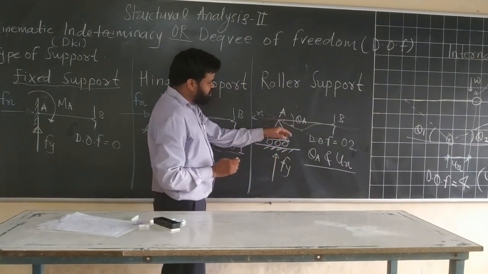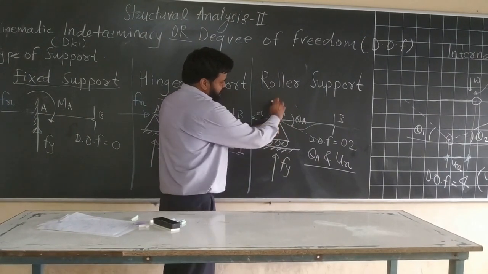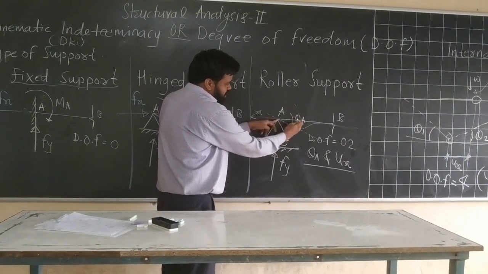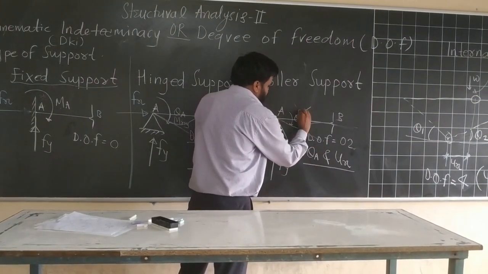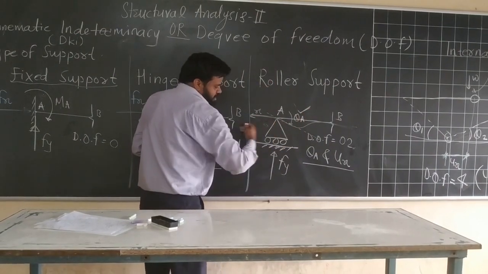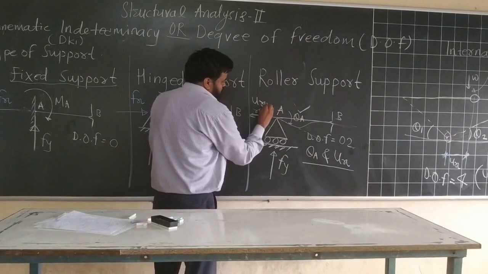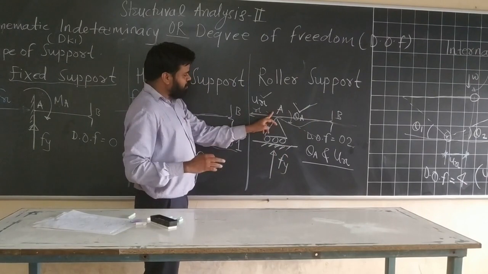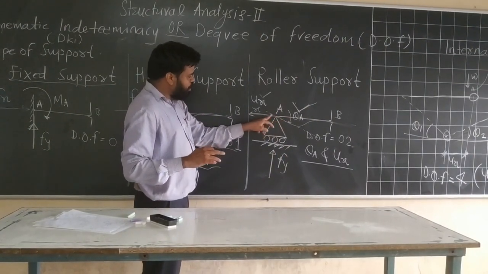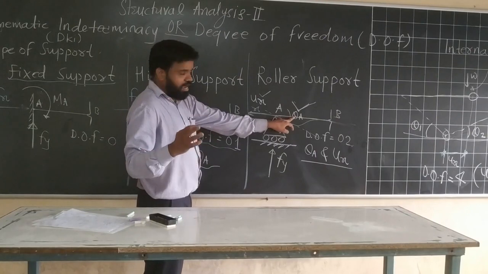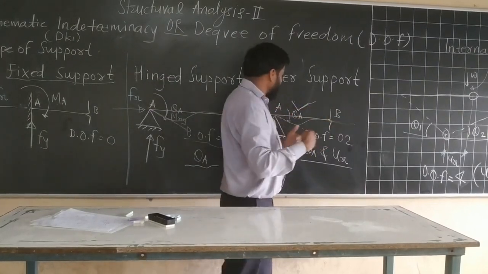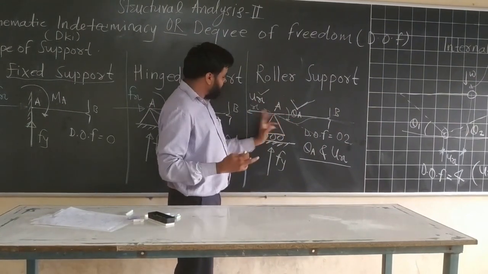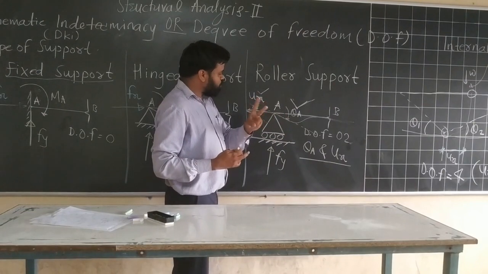So there is a rotation about A. It may be clockwise or anti-clockwise, it depends upon the loading. Let's say theta A. There is one rotation, and the second thing is there is a translation along x direction, let's say ux. So two things are allowed. If you are the member AB, you can rotate yourself in the xy plane, that means theta A, and you can move along x direction, this side or that side. So you are free to do two things.